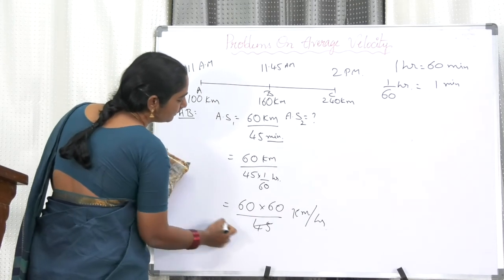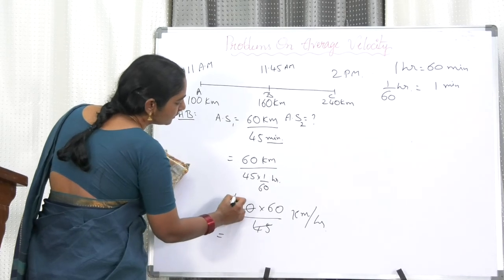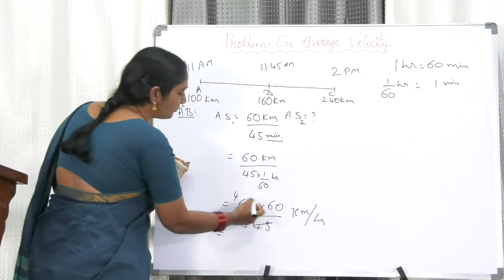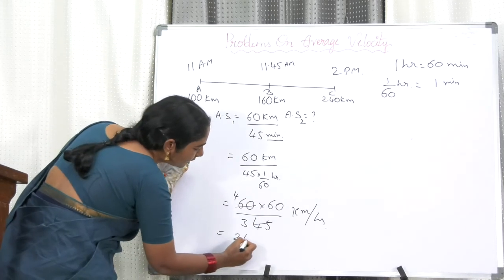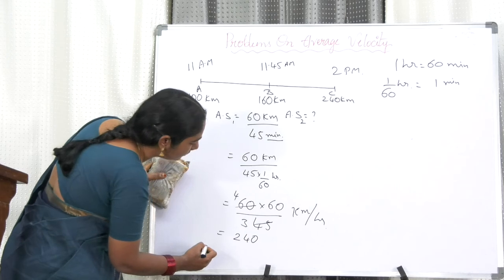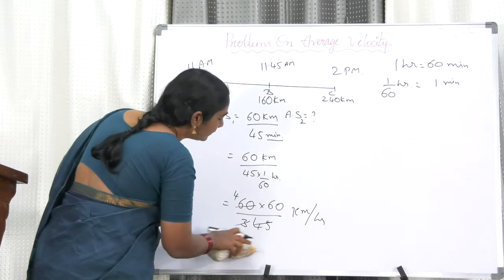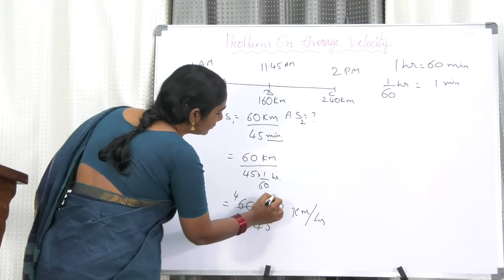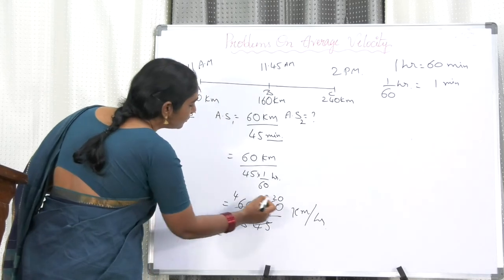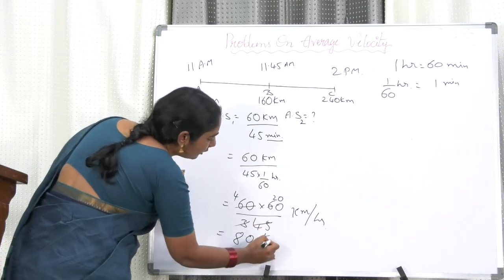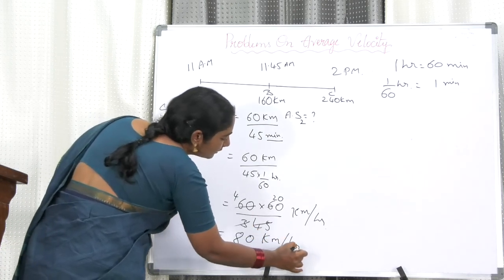Now, 15 fours, 15 threes, 6 fours. Even here we can cancel one more. 3 ones, 3 twos, 20. So 4 twos, 80. So 80 kilometer per hour.